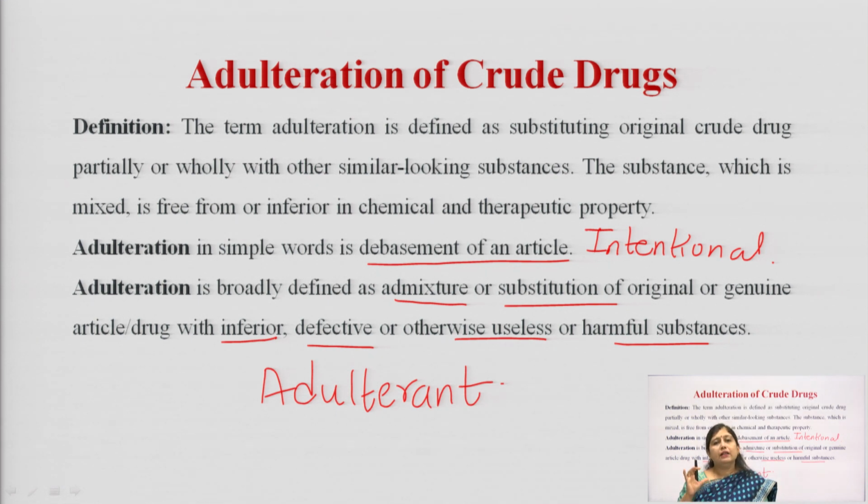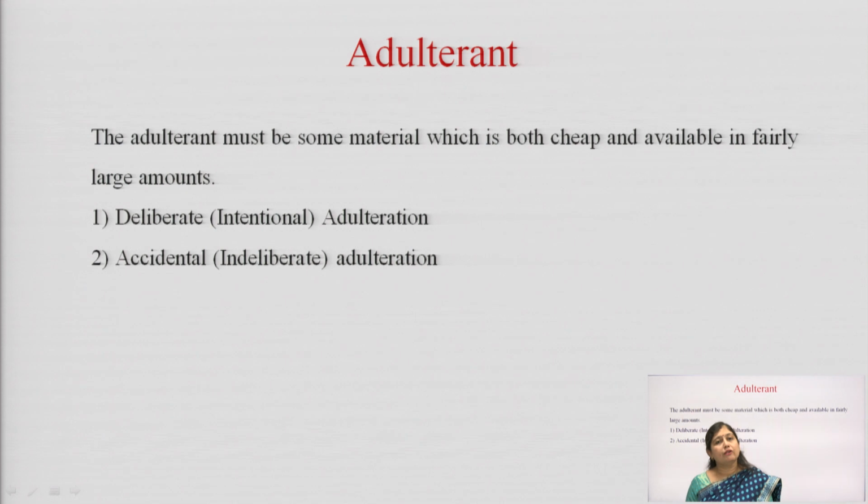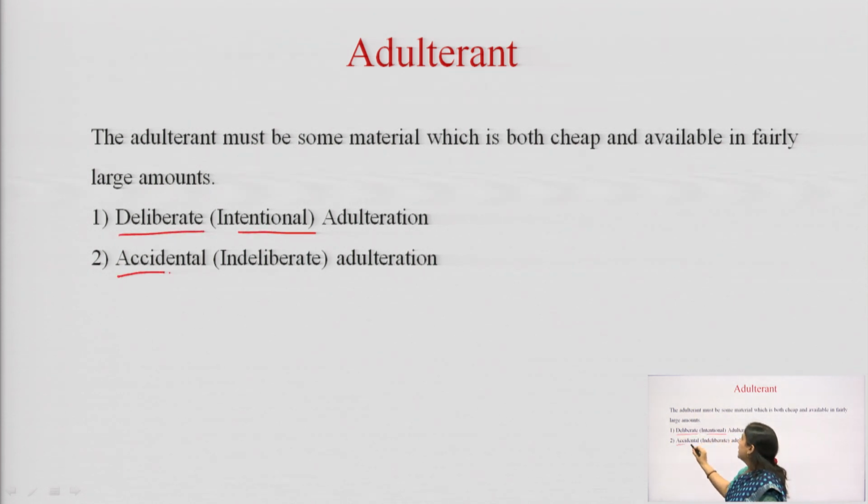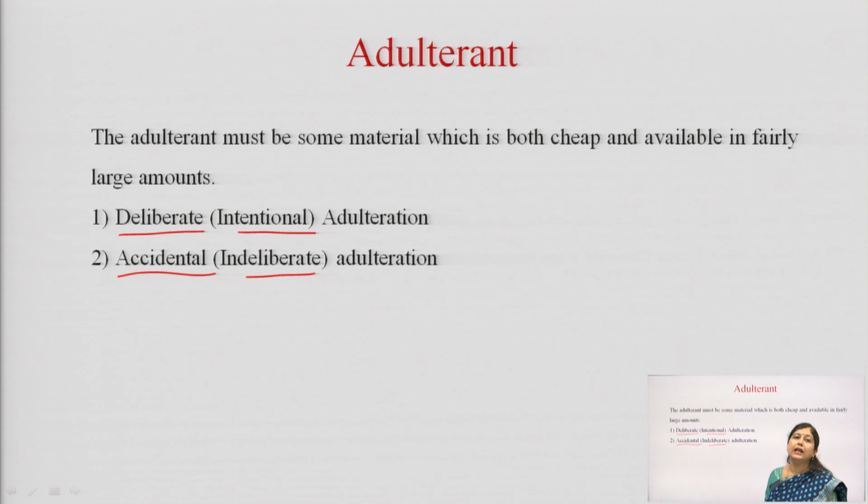So, these are the few definitions of adulteration, and as we have discussed this part, we understand the importance of studying this adulteration from the pharmacognosy point of view. As I told you, adulteration can be deliberate or intentional, or it can be accidental or indeliberate.